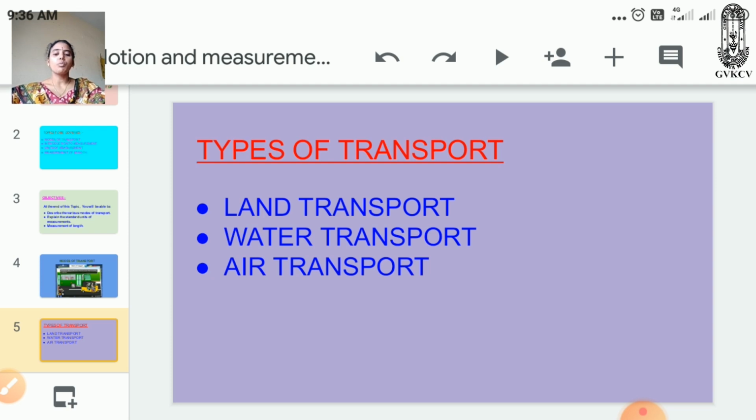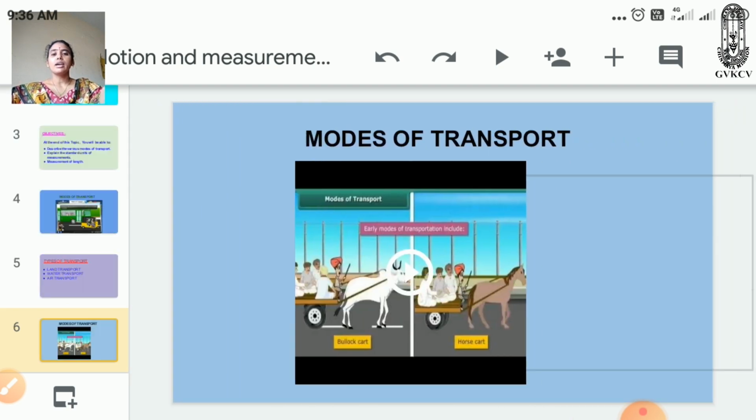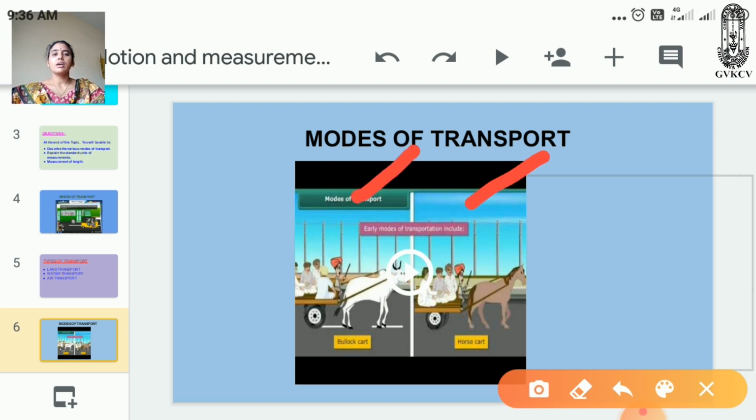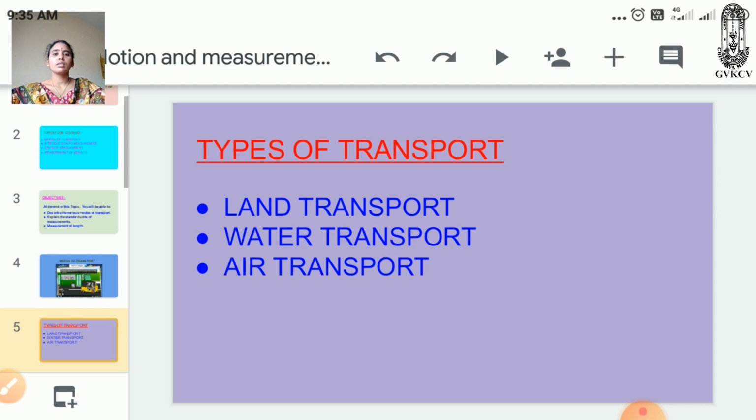Have you wondered how people traveled in early days? In early days, people always used animals to travel from one place to another. For example, the bullock cart and the horse cart. See this image. This one is the bullock cart and this one is the horse cart. Using the bullock cart and horse cart, people traveled from one place to another.